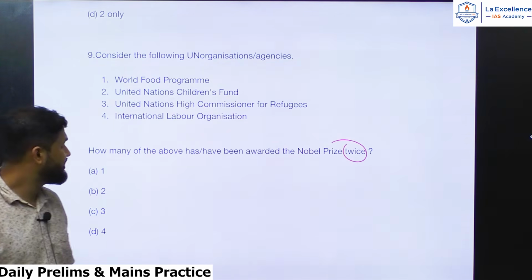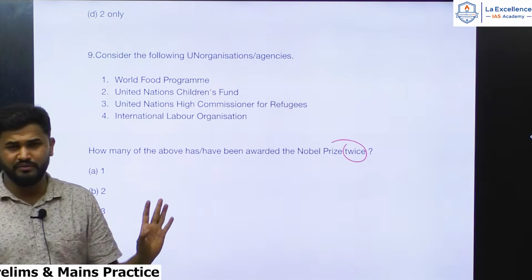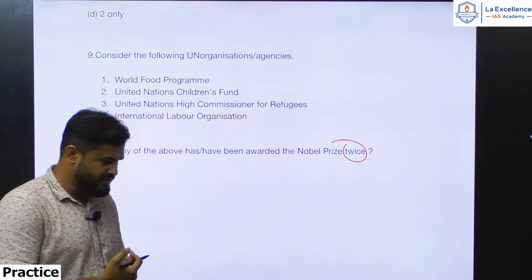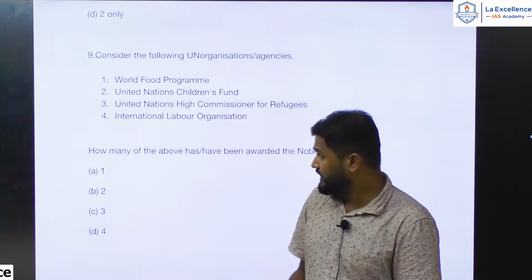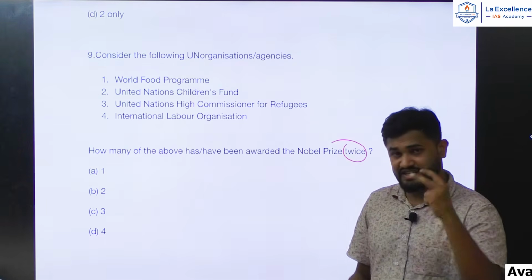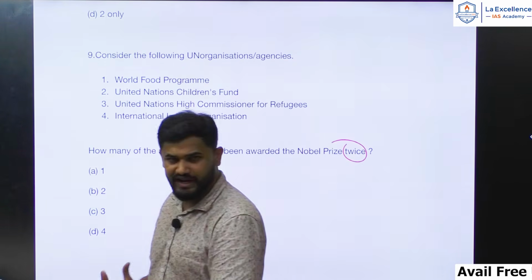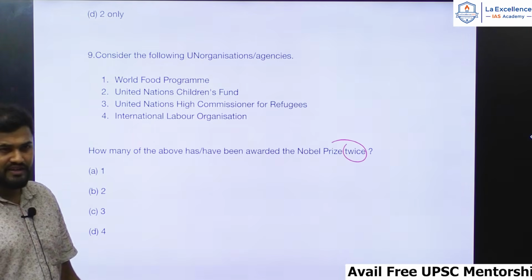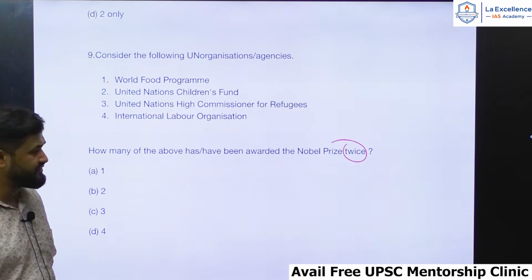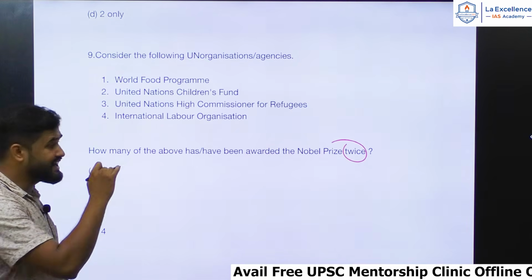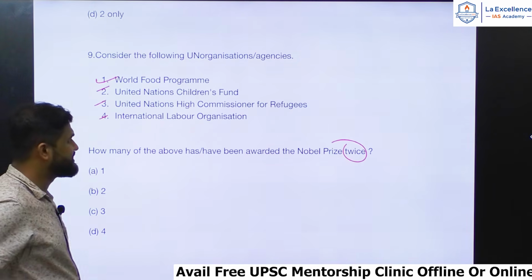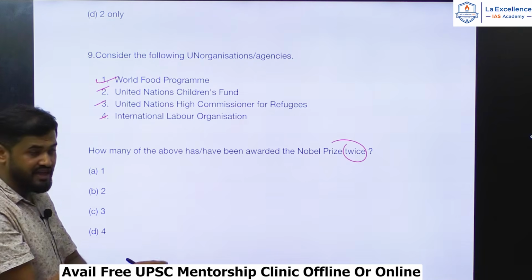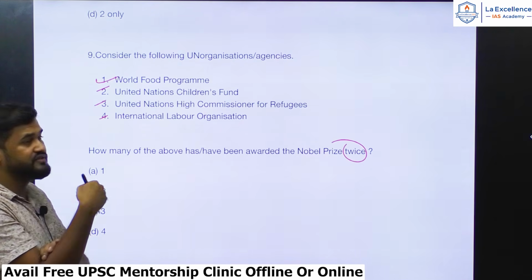Okay, so it is difficult to remember which organization has received how many Nobel Prizes, but receiving the Nobel Prize twice is a big milestone. It's a big achievement. It gets highlighted. Only a few associations can do that, right? So interestingly, all of these UN agencies and organizations have received the Nobel Prize at least once, and among them, how many received it twice?